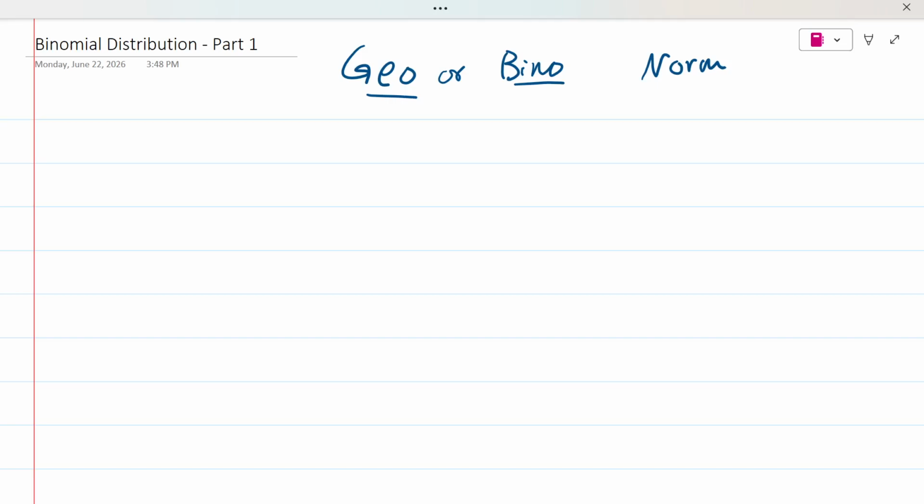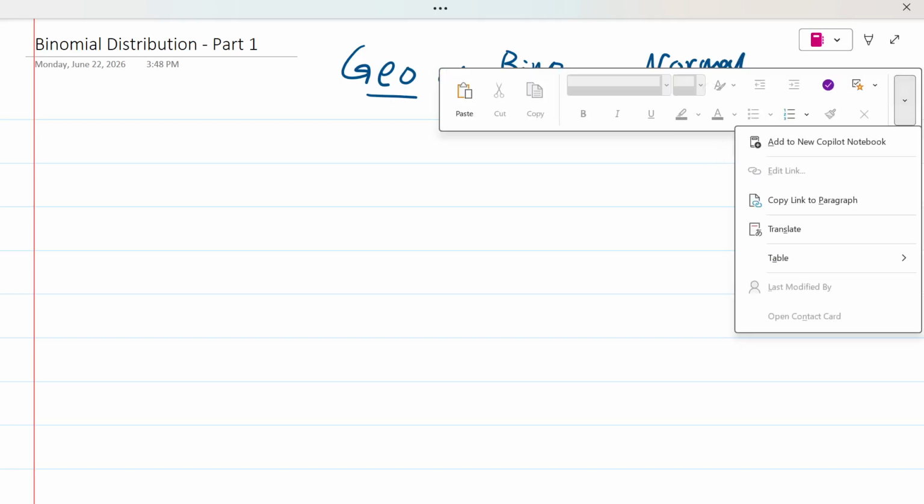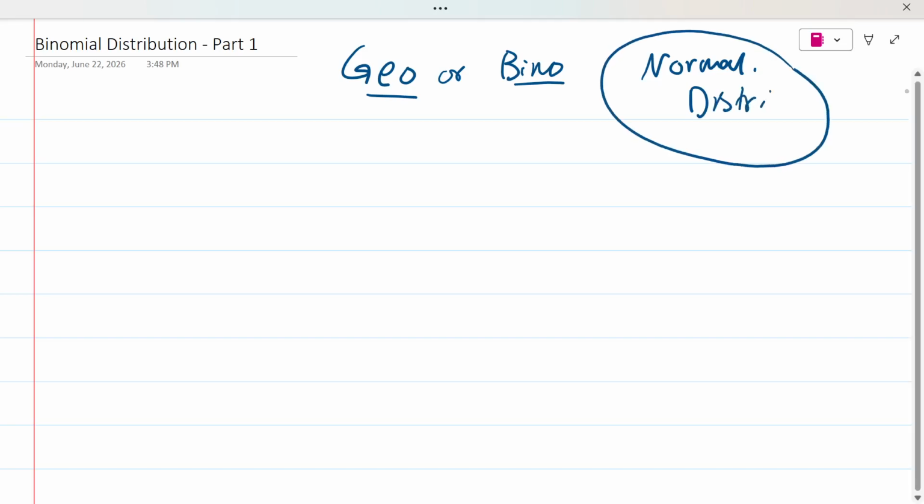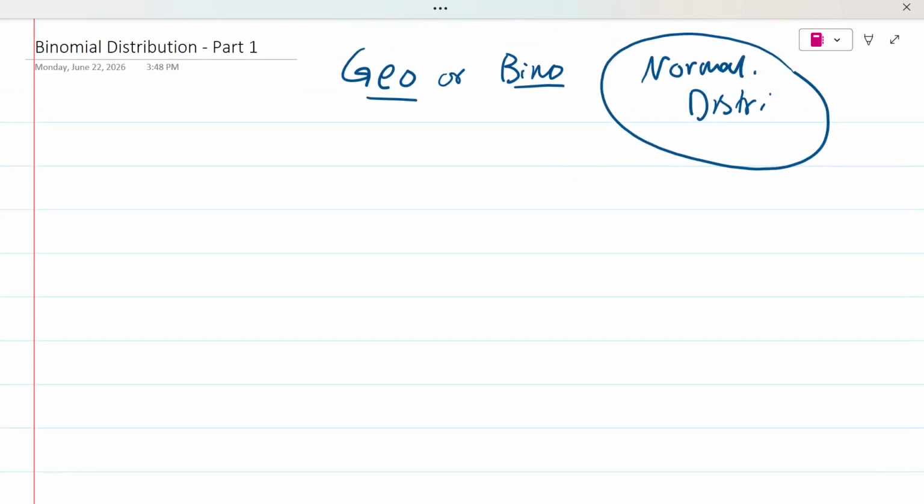If it's a normal distribution, then you're just going to know. Identification for this is not that much of a problem. The problem would be for you to learn how to identify both of these, right? Because in the normal distribution question, they're always going to tell you, okay? I should have begun by saying there are three types of distributions: normal distribution, binomial distribution, and geometric distribution. And from today, we are going to be beginning binomial distribution, okay?